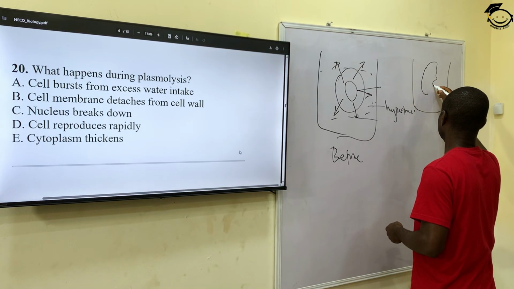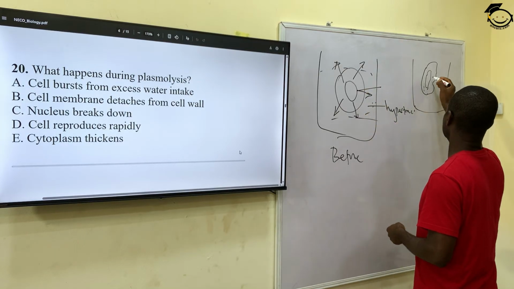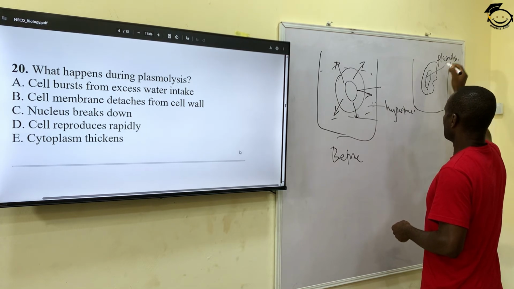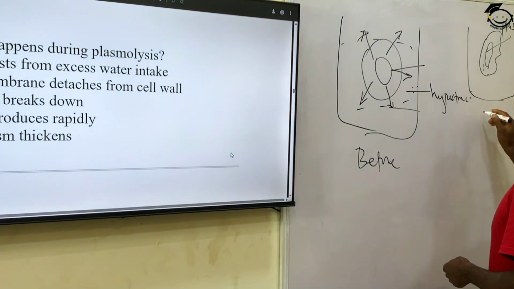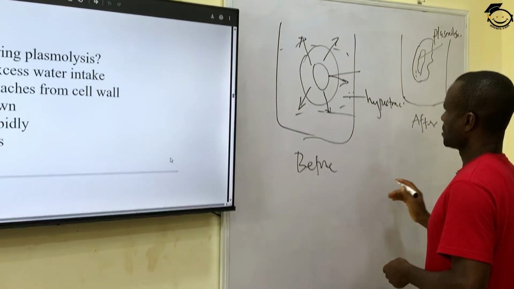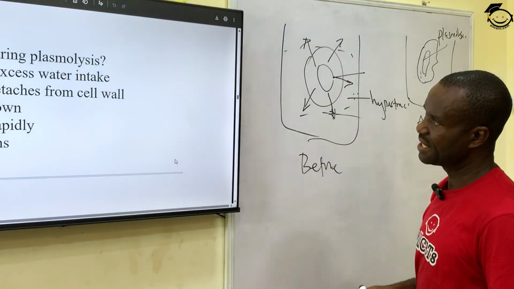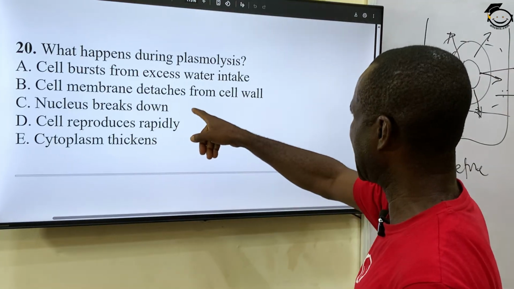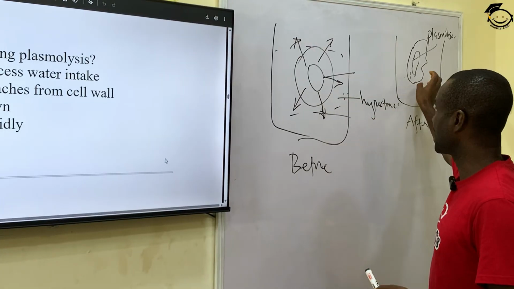At the end of the day, what you see is that the cell becomes so shrunken, so small. This is a plasmolyzed cell, plasmolyzed, because the water has been absorbed from this cell. This is after. So this water has become drained from this cell, thereby giving the cell membrane detached from the cell wall, because so much water has been drained from this cell, it becomes smaller.